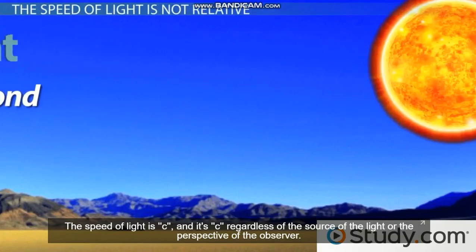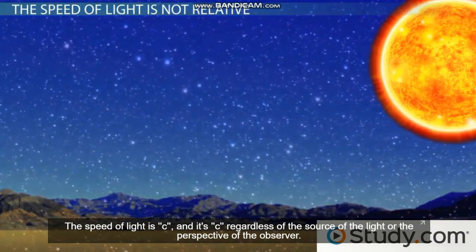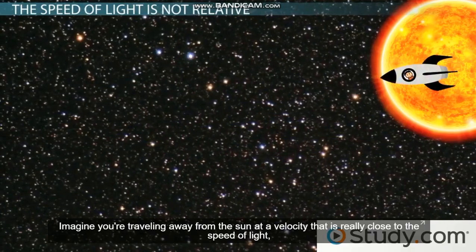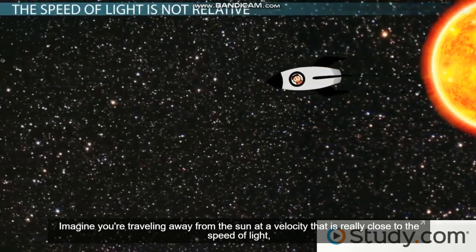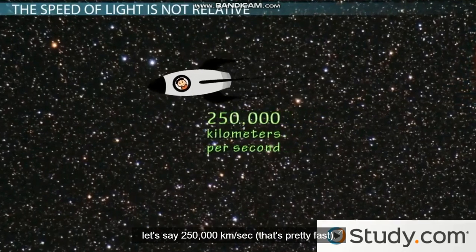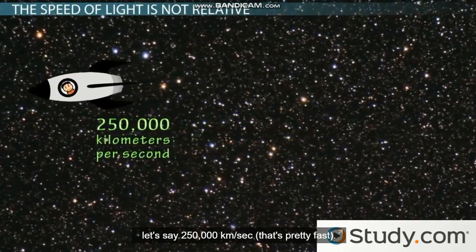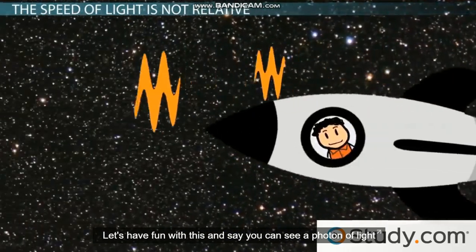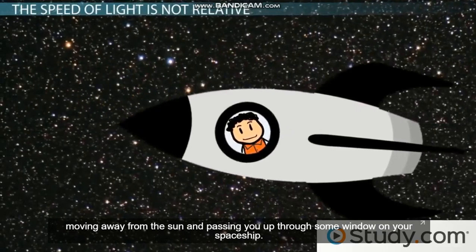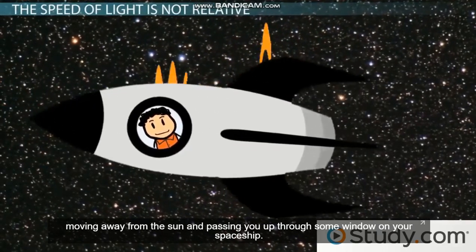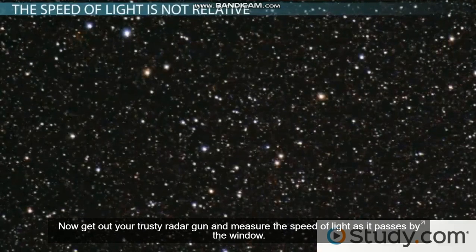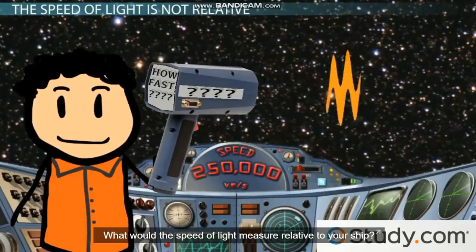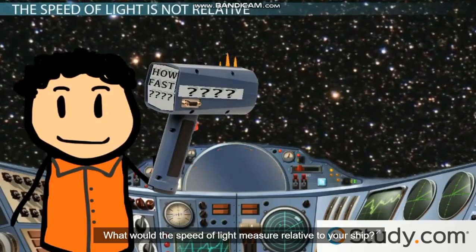The speed of light is c, and it's c regardless of the source of the light or the perspective of the observer. Let's look at an example. Imagine you're traveling away from the sun at a velocity that's really close to the speed of light. Let's say 250,000 kilometers per second. That's pretty fast. And let's have some fun with this and say you can see a photon of light moving away from the sun and passing you up through some window in your spaceship. Now, get out your trusty radar gun and measure the speed of light as it passes by the window. What would the speed of light measure relative to your ship?